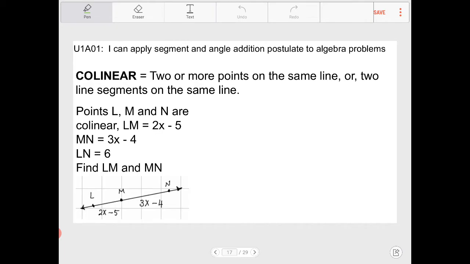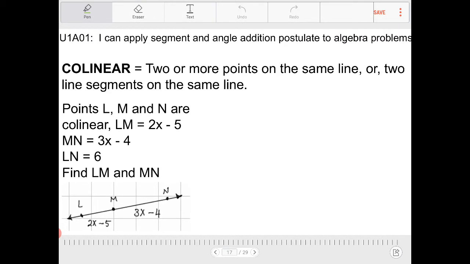Which brings me to the example related to collinear. I have now points L, M, and N, and they are collinear. LM is equal to 2x minus 5, MN is equal to 3x minus 4, and LN is equal to 6. Notice that this notation, LM, is describing a length. The length of LM is given by the expression 2x minus 5, the length of MN is given by this expression, and the length of LN is given by this number. The goal now is to find the length of LM and the length of MN.